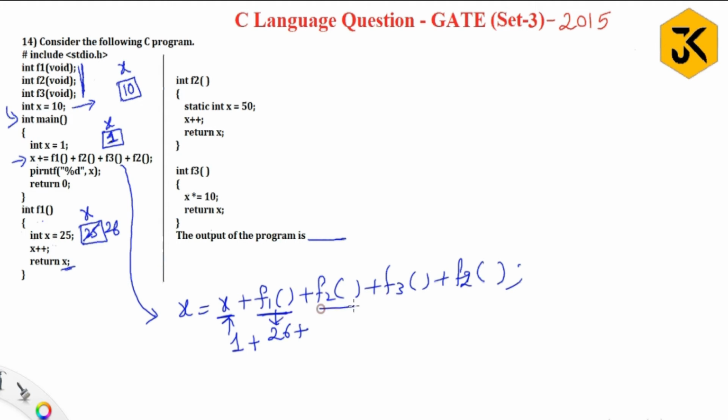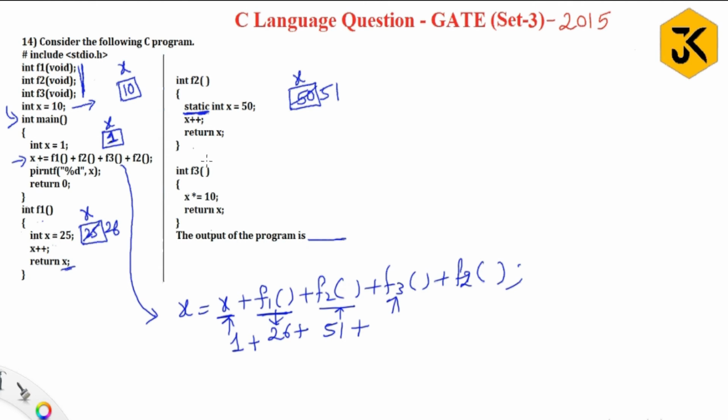After successful execution, it is going to execute f2, so the cursor will move to f2. Here they have defined one integer variable x with a value 50, but you have to understand that it is a static variable. Its scope is static, meaning memory will be created once and will be used multiple times whenever required. Now the x value will be incremented by 1, that is 51, and that x will be returned, so the value is 51 here.